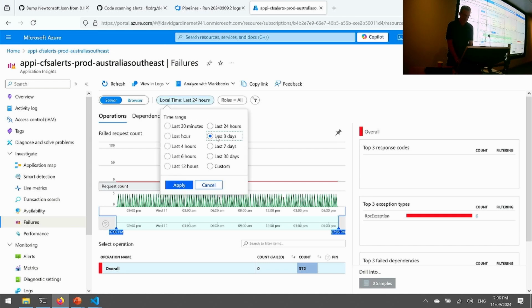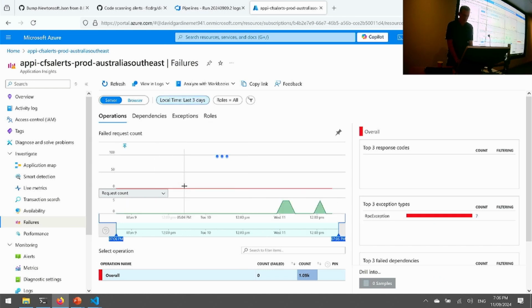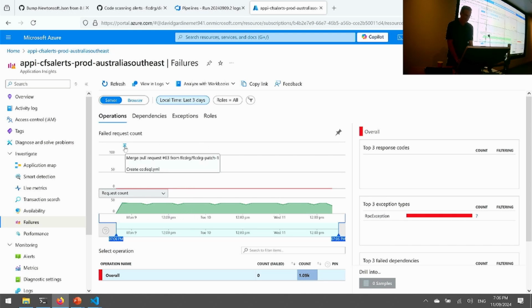So if I do last 3 days. Oh yeah, there we go. So see that little arrow there? That was my release. That's kind of useful because I could potentially do a new release and then get all these errors and go, okay, I think there's a problem with my release. Or maybe performance changes, like CPU goes up or down, whatever. So really useful. And I guess the idea is, depending on whatever system you've got, see if there's a way to do that.